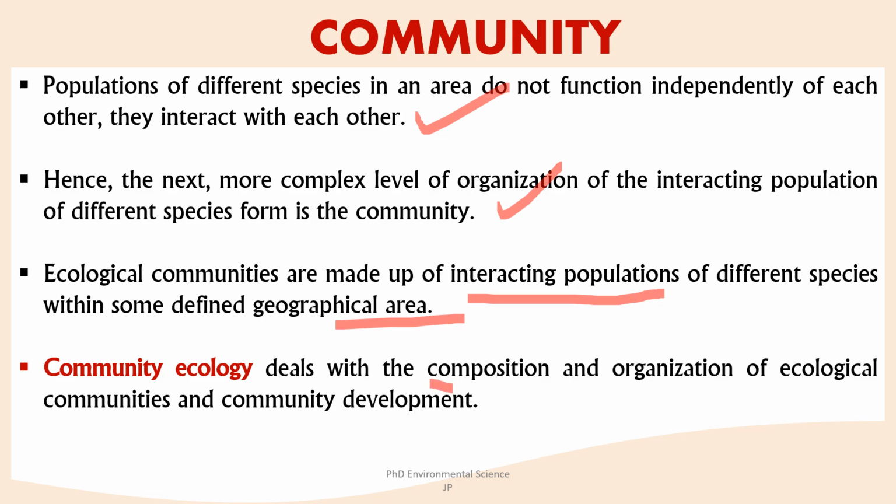Now, composition and organization involves species composition, meaning variety and abundance of species within a community. It also includes trophic structure. This describes the feeding relationships within a community forming a food web. Then community development includes primary succession and secondary succession.